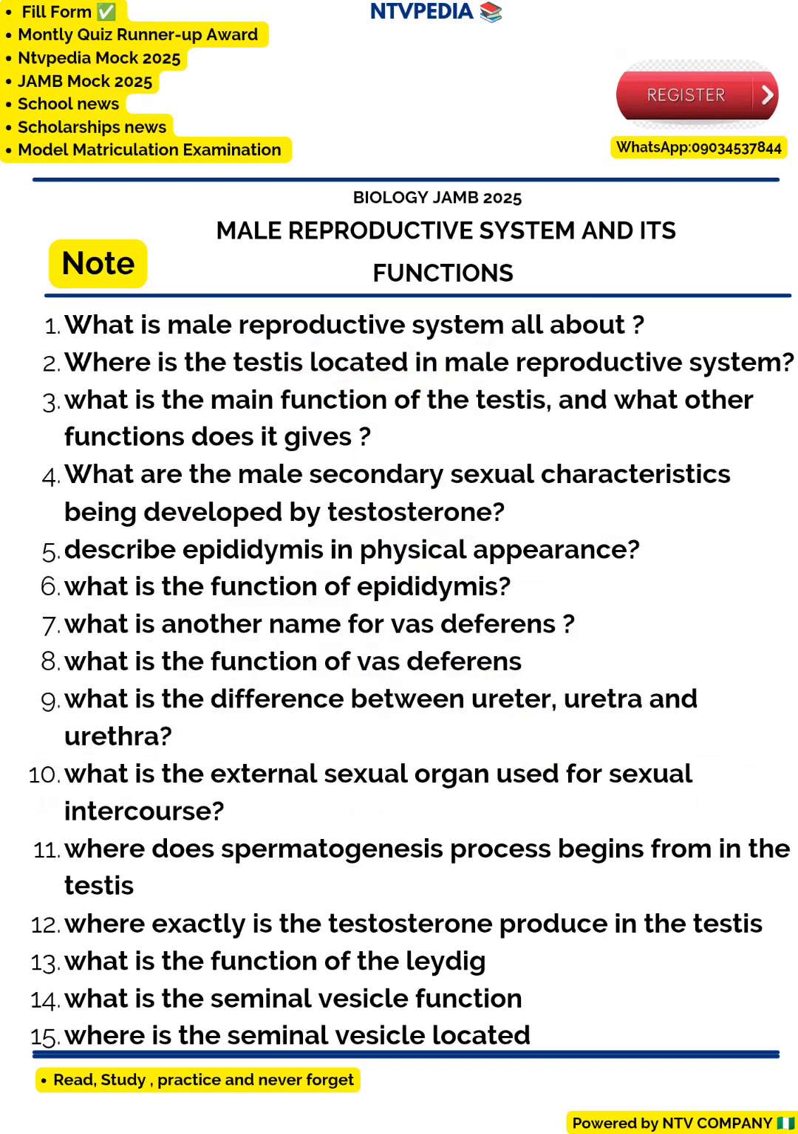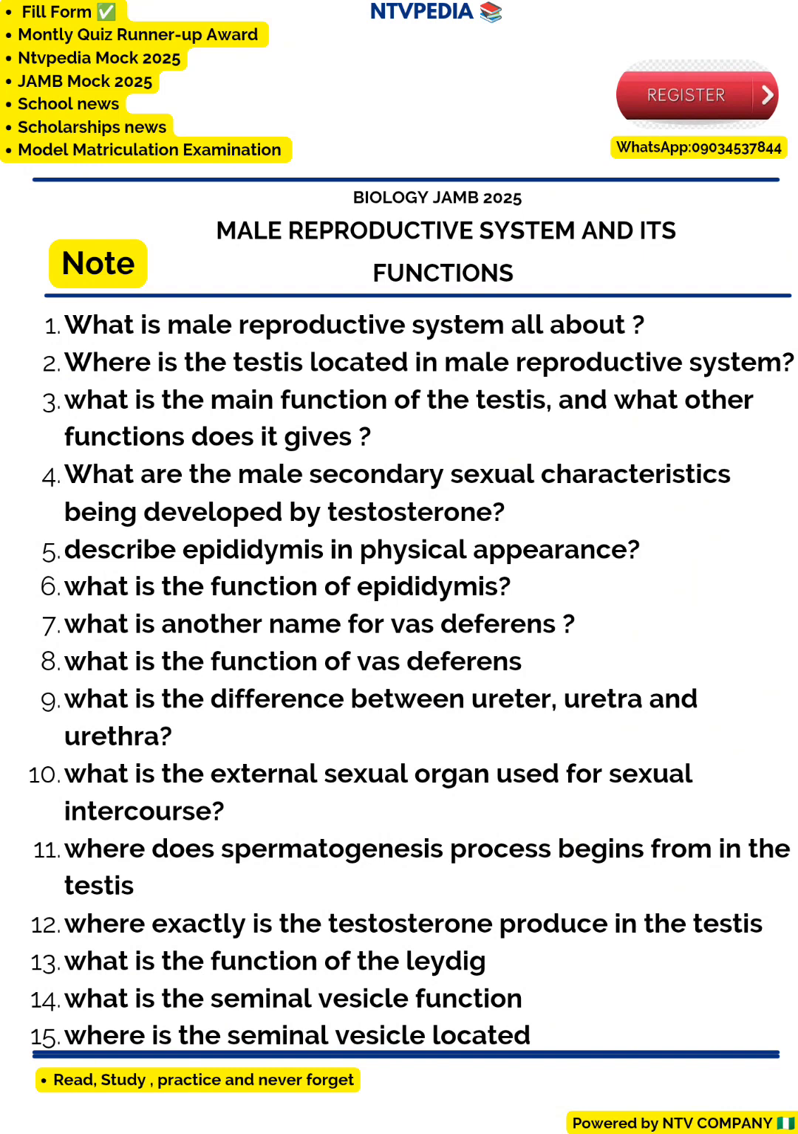So the next question is, where exactly is the testosterone produced in the testes? The testosterone is also produced in the testes. The testosterone is responsible for the male physical character, the male secondary physical character. And it is produced in the Leydig cell.